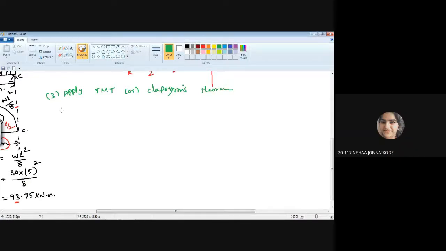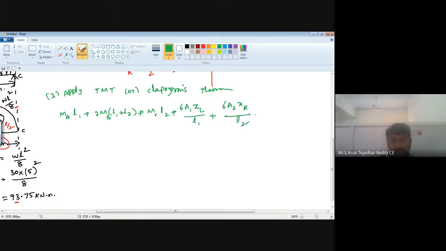MA L1 plus 2MB into (L1 plus L2) plus MC L2 plus 6A1 XL by L1 plus 6A2 XR by L2. Okay. So here, Neha, in place of XL and in place of XR, what can we write in other terms?